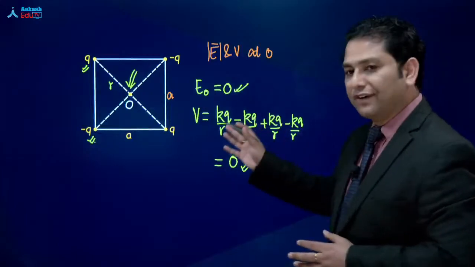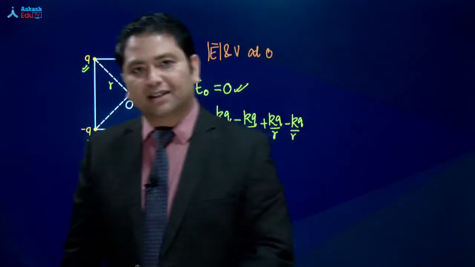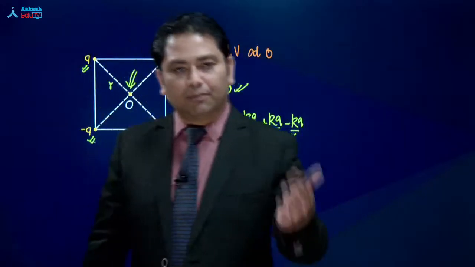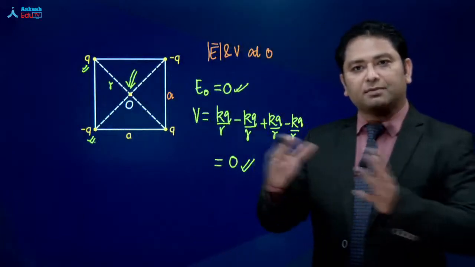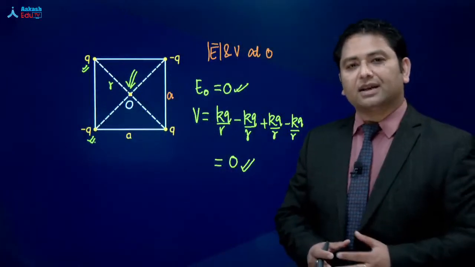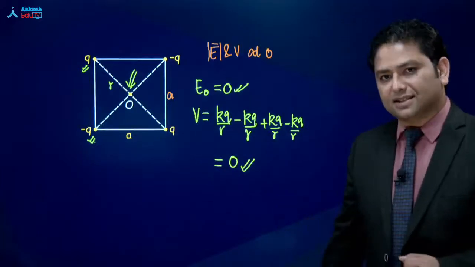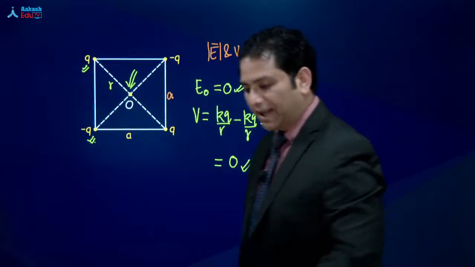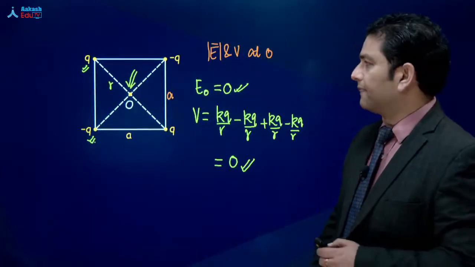Like in the electric field case, the value is 0 because of vector cancellation. In the potential case, the value is 0 because one is positive, the other is negative, and the combined value comes out to be 0. So that was one given situation. Let's go to the next one.